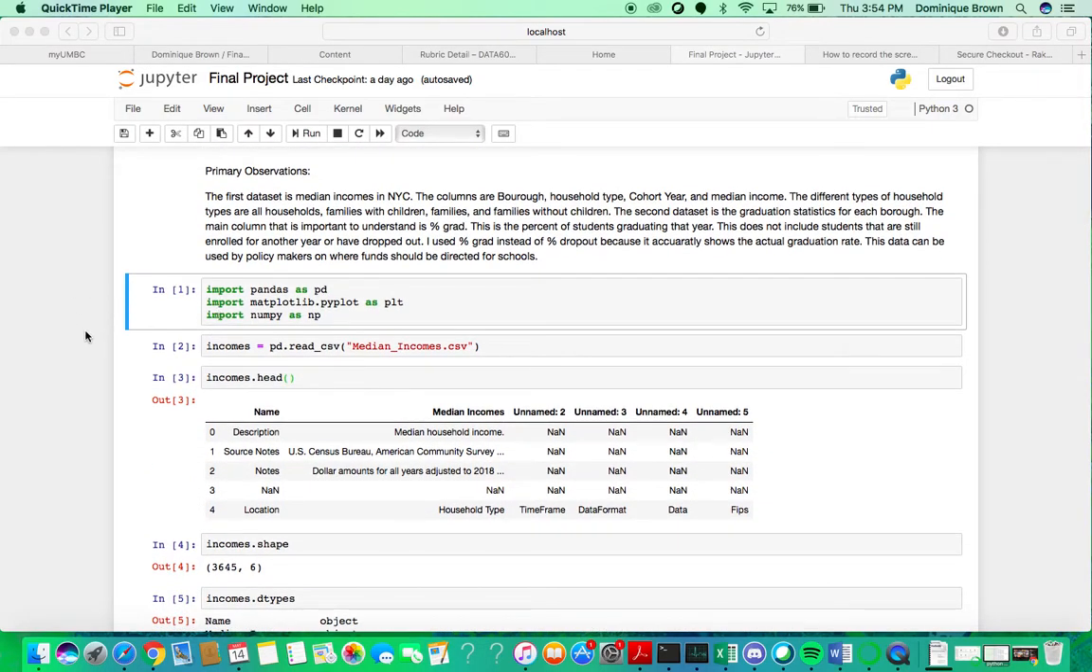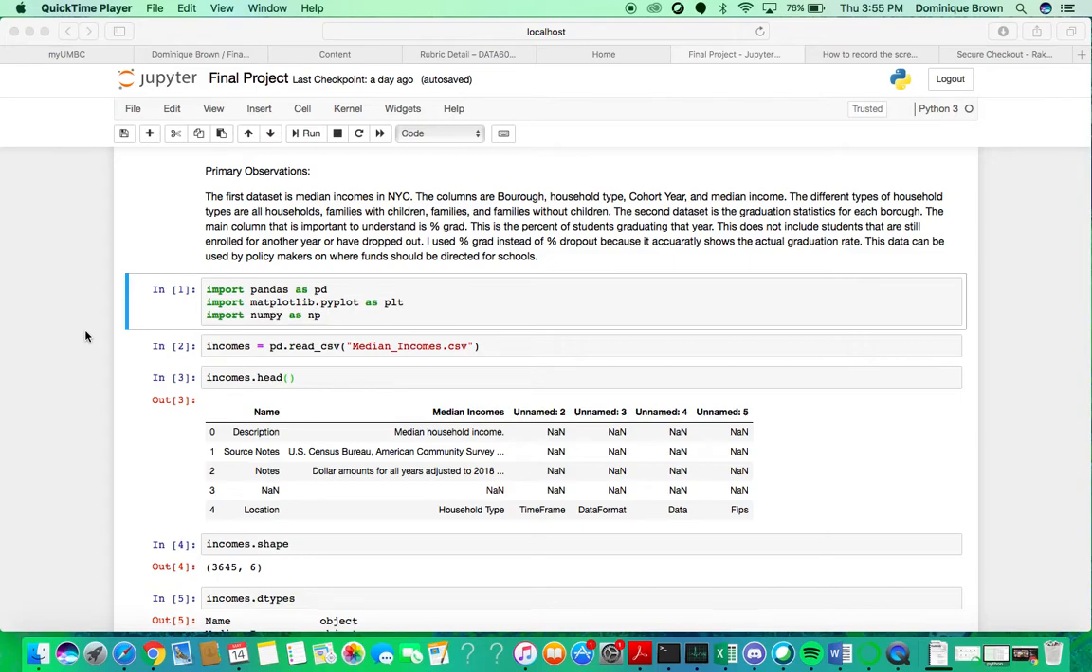Some primary observations about the two data sets. The first data set is the median income in New York City. The columns are borough, household type, cohort year, and median income. Some things that are good to understand are the different types of household types, which are all households, families with children, families, and families without children.